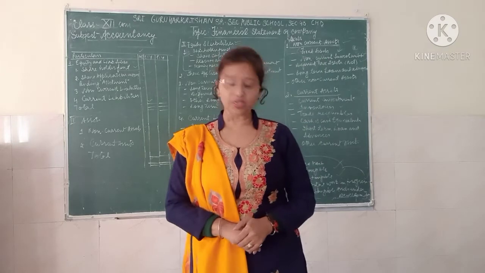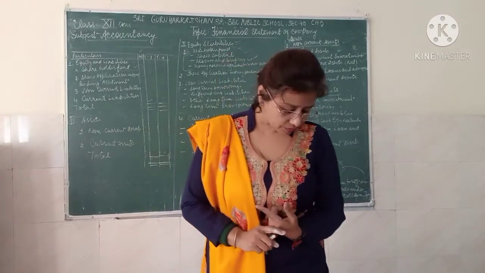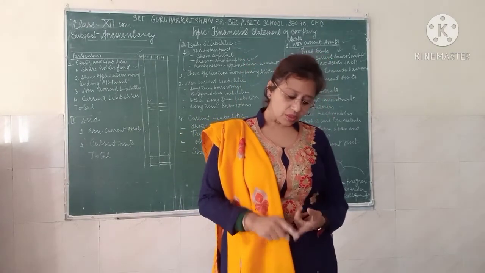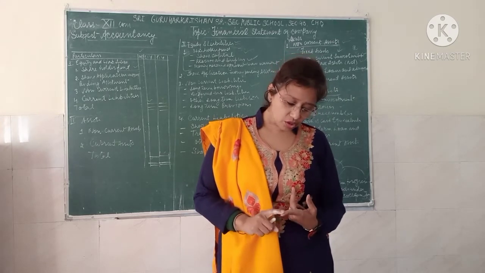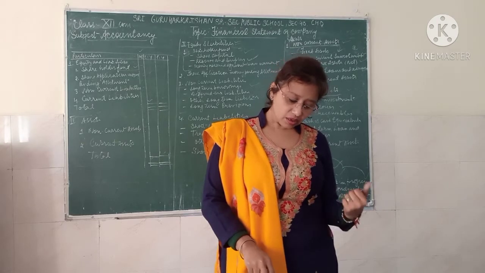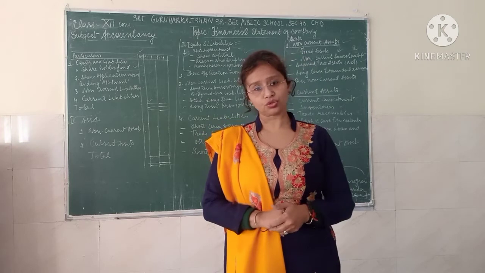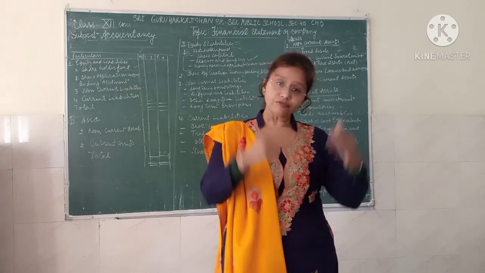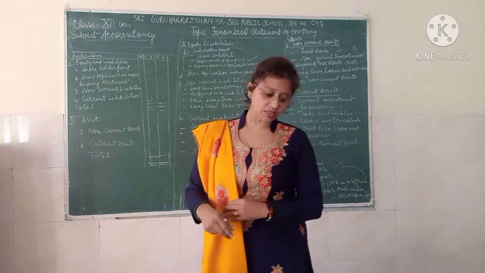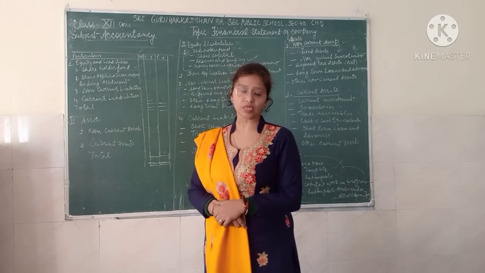You can have the capital reserve, the capital reduction reserve, then the debenture redemption reserve, revaluation reserve, the share option outstanding account, and other reserves which specify the nature and purpose of each reserve. And also after all that you will have the surpluses, that is the balance in the statement of P&L account. So these are the different reserves you are going to treat.